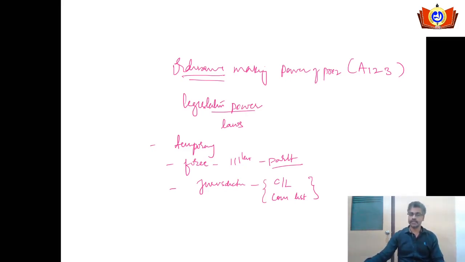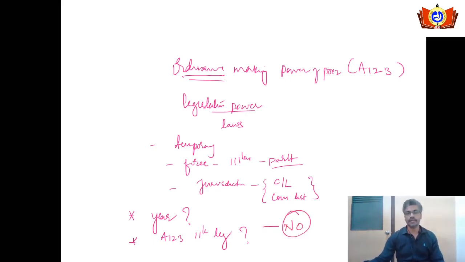If you look into this discussion, there might be a few questions in your mind: will it be possible for the president to issue ordinances throughout the year? And the second question: is the power given under Article 123 to the president parallel to the legislative power of the parliament? The answer for these two questions is given in Article 123 itself, which says a big no for these two questions.